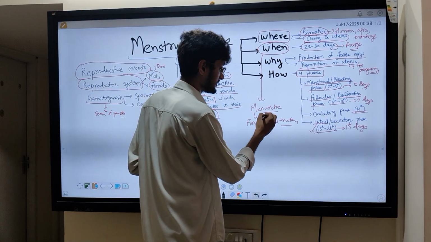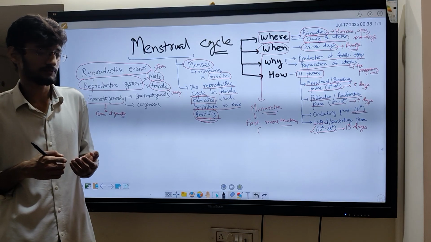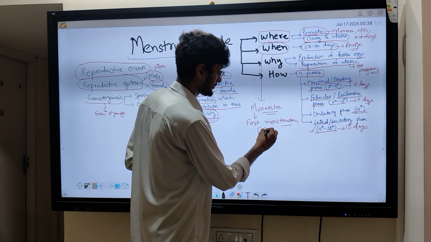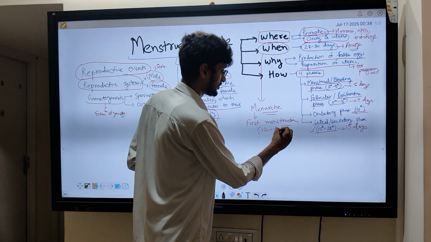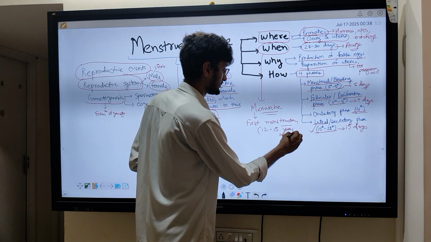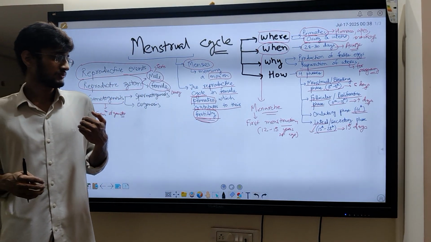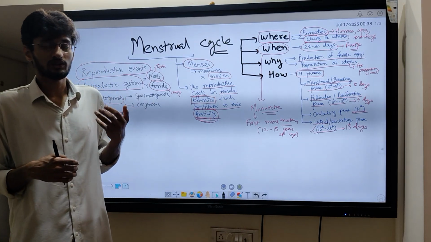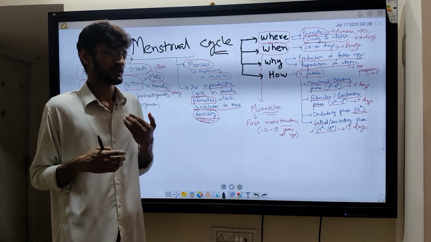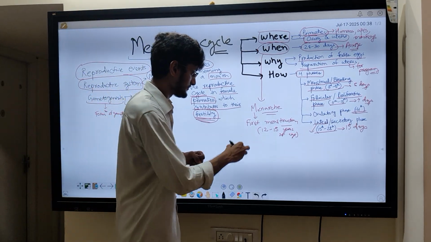So it is called menarche, and on average the data tells that it starts from the age of 12 to 15 years. So biologically, when a female gets menarche, or her first menstruation, she becomes biologically fertile. She becomes biologically adult.